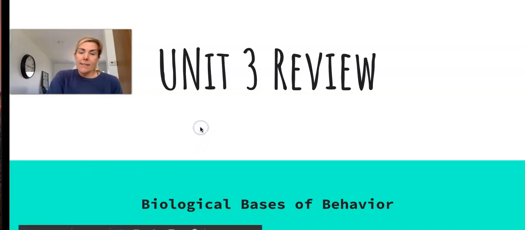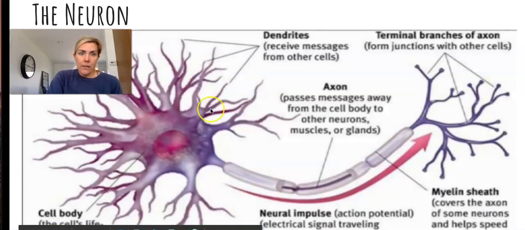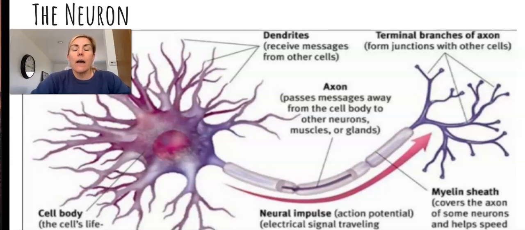Okay, and this is all about biology. So we started this unit talking about the neuron, and don't forget the neuron is just the basic building blocks of the nervous system. There's billions of neurons in your body, and the purpose of them is just to communicate with other neurons and help with sensory and motor functions.